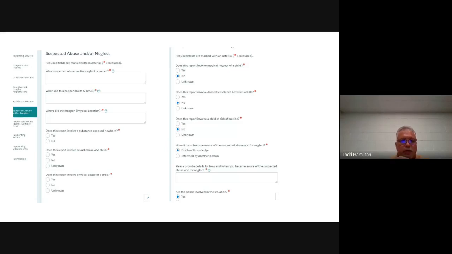Suspected abuse or neglect: this is pretty much everything that you're going to have ready to fill this report. Remember to have all this available to you as you complete this. And really, this is just standard. You're going to add the date, what day it happened, your physical location. Does this report involve substance abuse? Everything that you're going to select, and then you will continue.